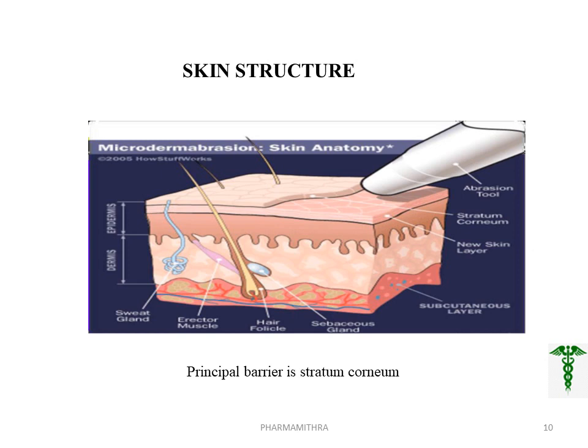This diffusion is called transappendageal diffusion, occurring in the dermis region.